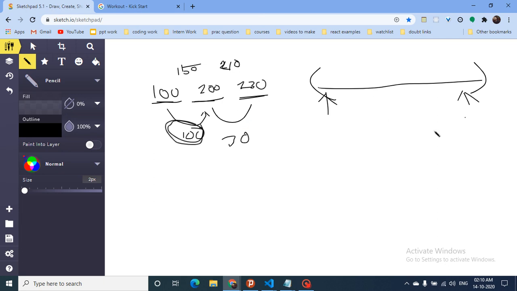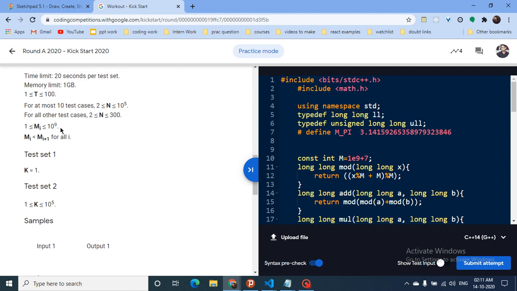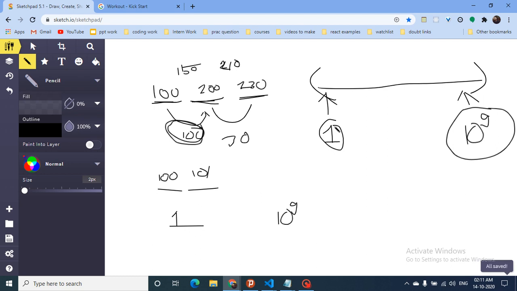If two sessions cannot be at the same time, it can still happen that the two sessions are like 100 and 101. So the minimum difference between two sessions can be 1, and the maximum is up to the maximum difference. The maximum value is up to 10^9. So maybe the first value is 1 and the last value is 10^9. So the maximum difference can be 10^9 and the smallest can be 1. I hope you get the point how we are deciding the range.